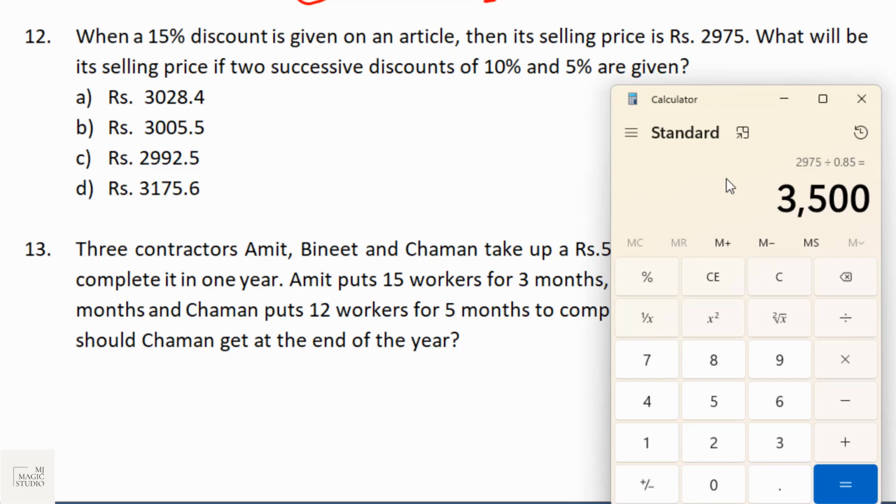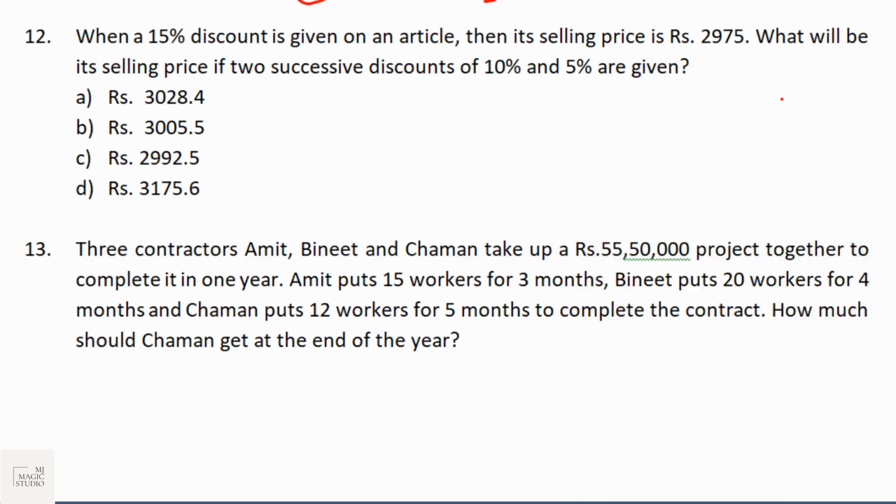What will be its selling price if two successive discounts of 10% and 5% are given? So the first time recovery would be 90%, so I'll multiply 3500 into 0.9. That will give me 3150. Then a discount of 5% is given, that means recovery is 95%. Multiply this by 0.95 and you will end up getting 2992.5, and that is the new selling price.